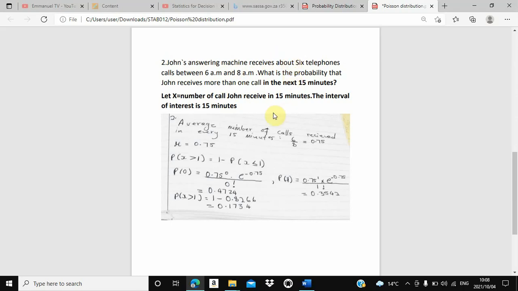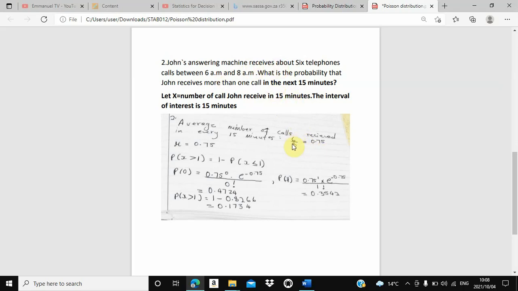Now we are going to use this formula. Average number of calls received in every 15 minutes. They tell us that in each and every 2 hours, from 6 to 8, there are 6 calls. Now, since we know that our time interval is 15, we want to know how many 15 minutes are there in 2 hours.